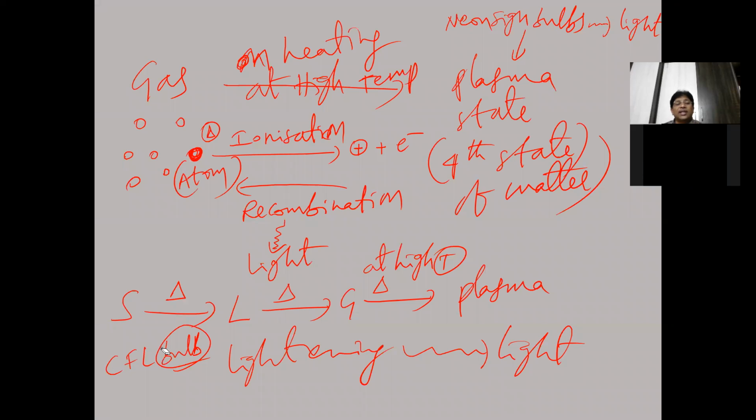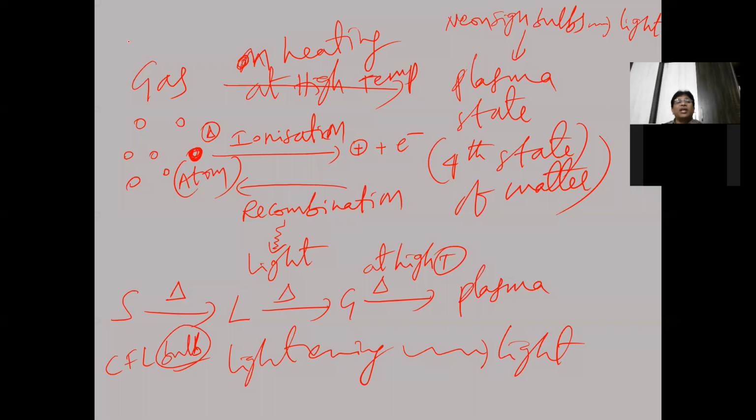The CFL bulbs also contain the plasma state. So CFL bulbs, lightning, and the neon sign bulb have the plasma state which emits light. The sun and stars also have the plasma state. Because of the plasma state only, they emit light. So like this we have to understand the concept here.